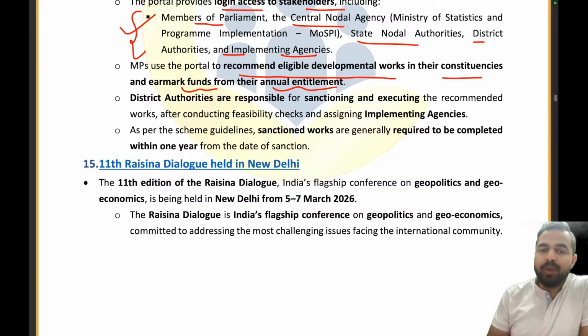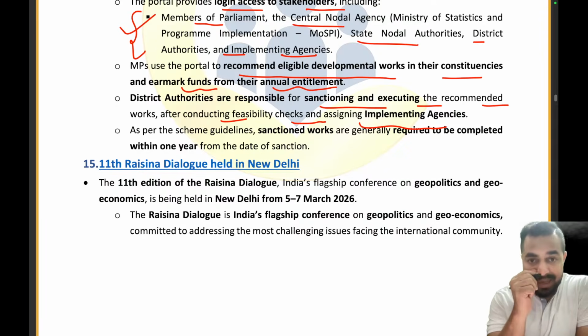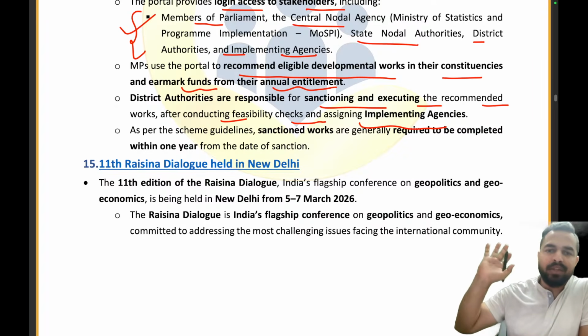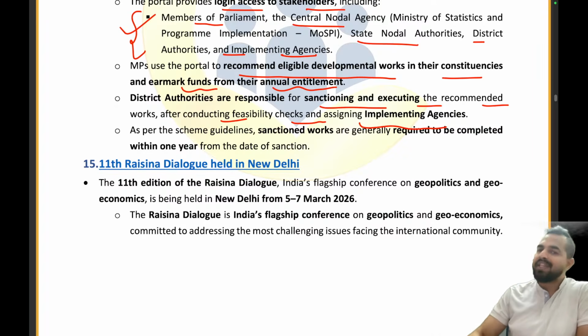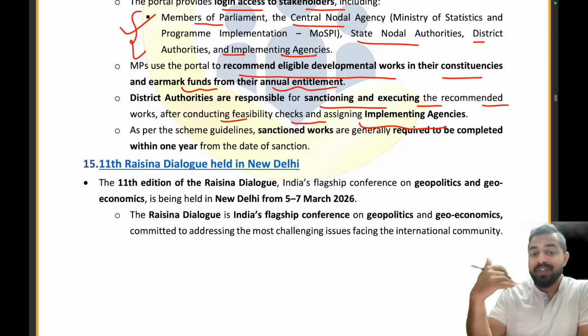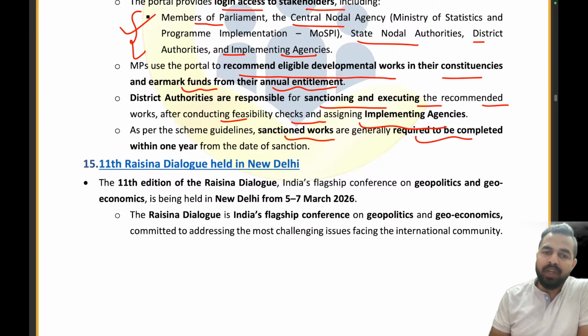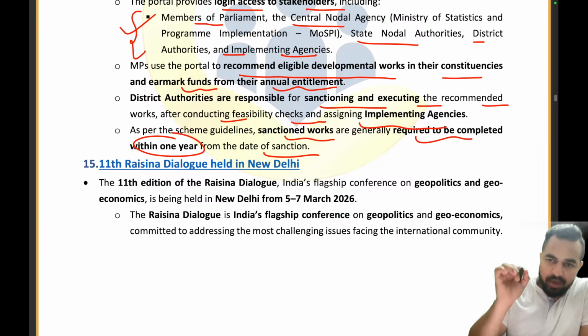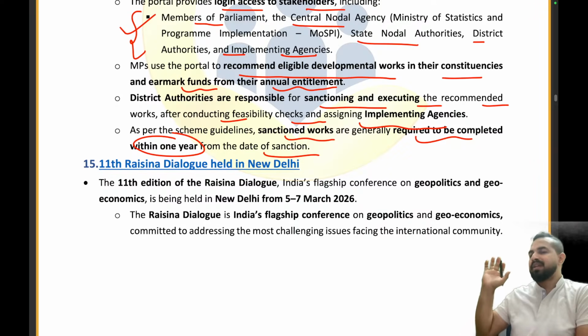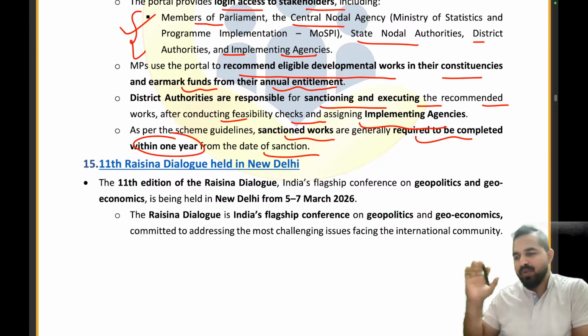The district authorities are responsible for sanctioning and executing the recommended works after conducting feasibility check and assigning implementing agencies. So it's not like they will be blind that okay, MP has said this, so we had to do this. No, they will be checking the feasibility, whether the work is feasible or not, and then only we will be getting the funds for that and we will be executing that work. As per the scheme guidelines, sanctioned works are generally required to be completed within 1 year from the date of sanction. The date on which the work has been sanctioned, we have to complete the work within 1 year. That is a condition here. Are you guys able to understand?